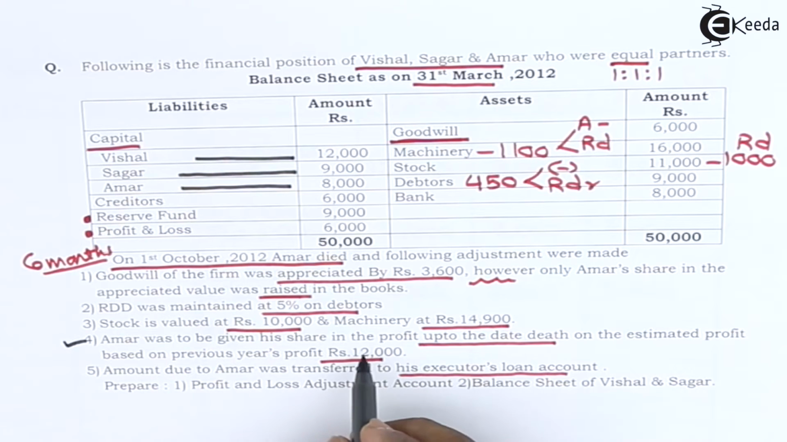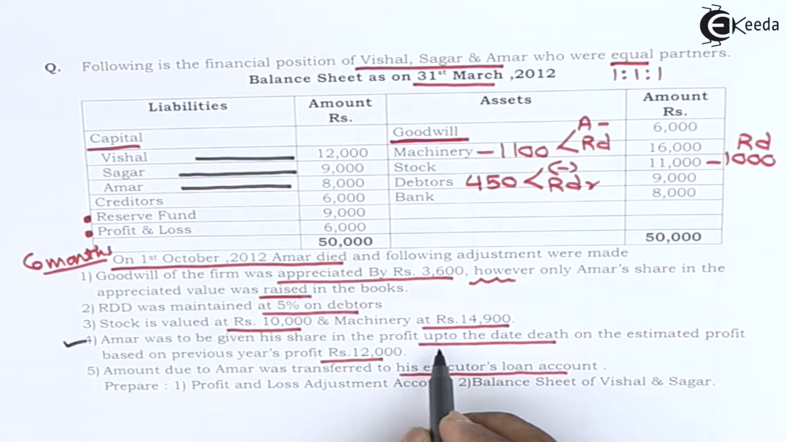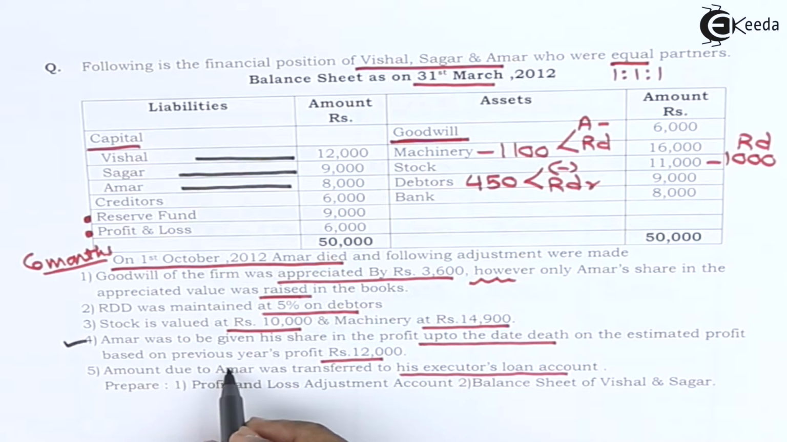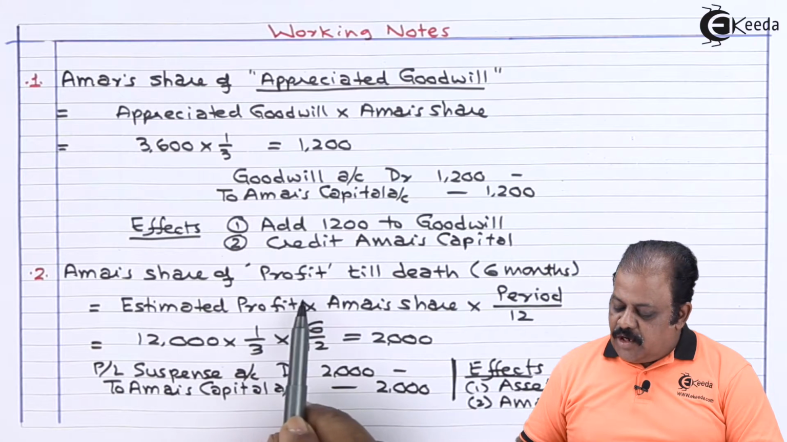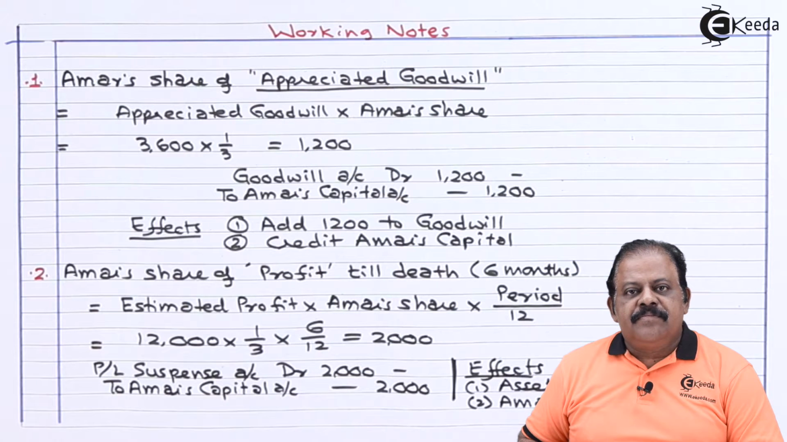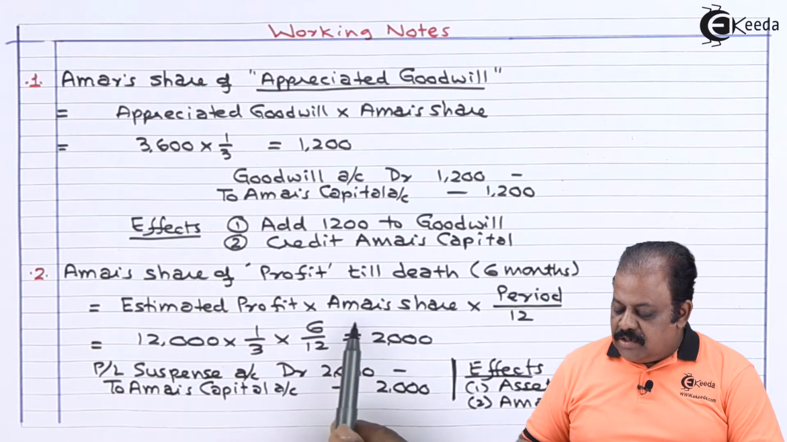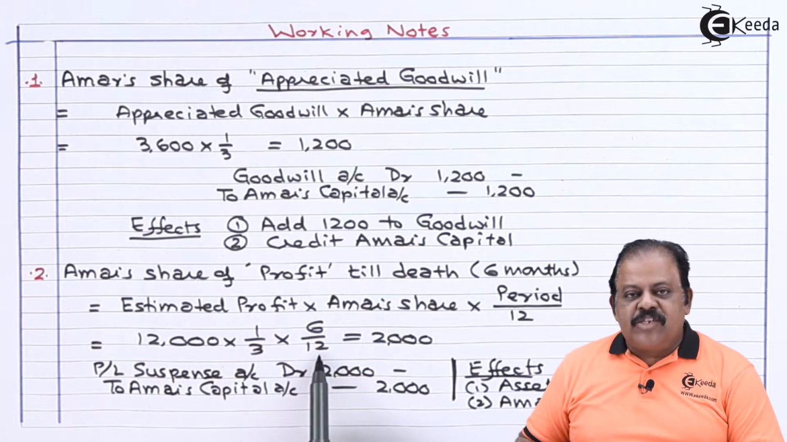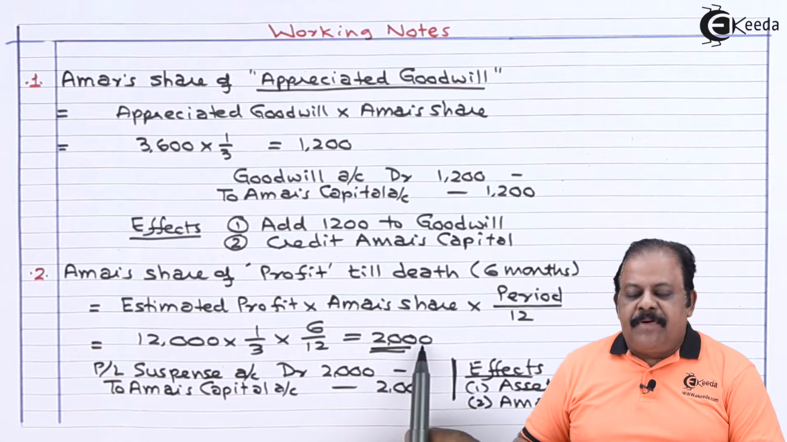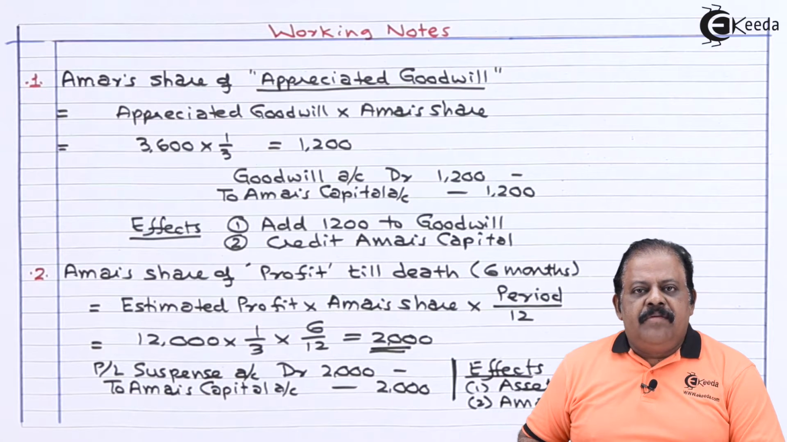Amar was to be given his share in profit up to date of his death on estimated profit based on previous year's profit, rupees 12,000. We already done working note for this. Amar's share of profit till death, that is for a period of 6 months. Estimated profit 12,000, Amar's share 1/3, period is 6 months. We got the amounts 2,000. This will be credited to Amar's capital account and it will be recorded on asset side of balance sheet.